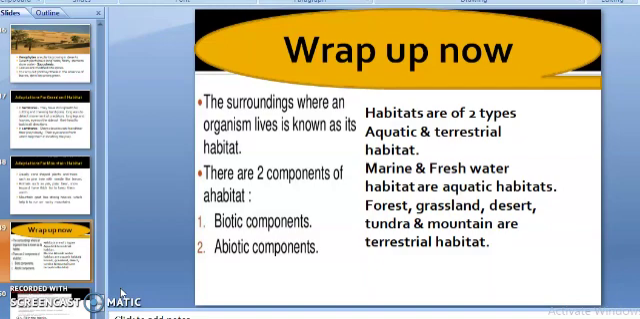Marine habitat and freshwater habitat are the parts of aquatic habitats. Forest habitat, grassland habitat, desert habitat, tundra habitat and mountain habitat are the parts of terrestrial habitats. Presence of some special features which help an organism to survive in its habitat is called adaptation. We have already discussed the different adaptations of different plants and animals. Animals and plants show aquatic and terrestrial adaptations according to their habitats. So this is all about this chapter.